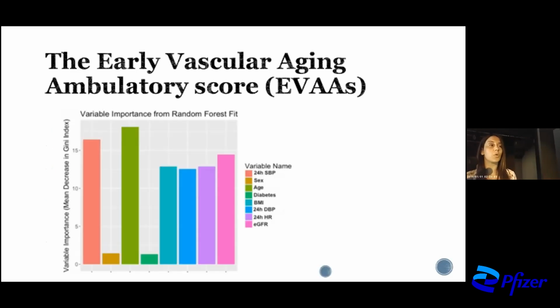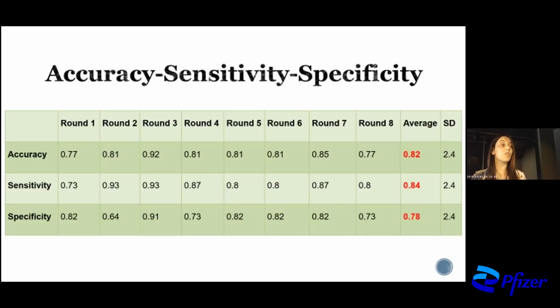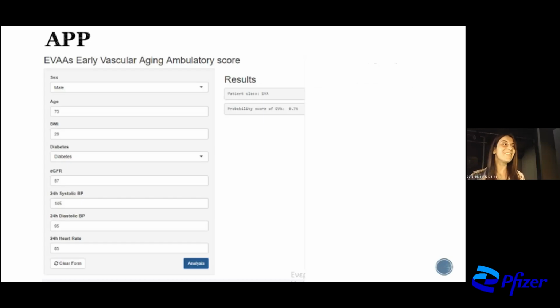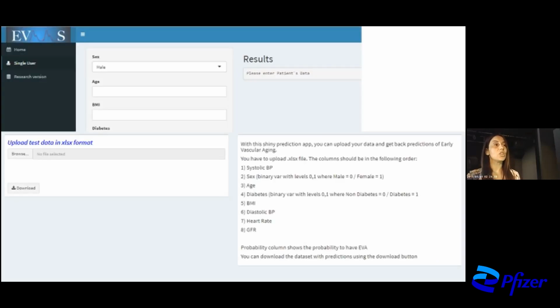And here you can see the variable importance from random forest with all of our variables. And the score had a great accuracy, sensitivity, and specificity at around 0.8 for each one. And here you can see how our application looks like. You can add different parameters from your patients, from your population, and finally, to have the probability score of early vascular aging. The application gives also the opportunity to upload or to download the results in order to use it in big databases, and also have the result of EVA's score.